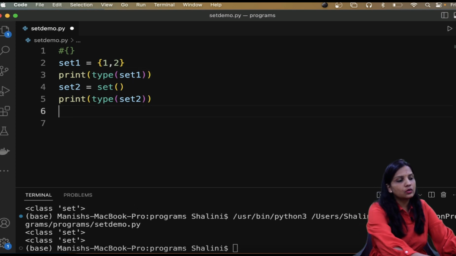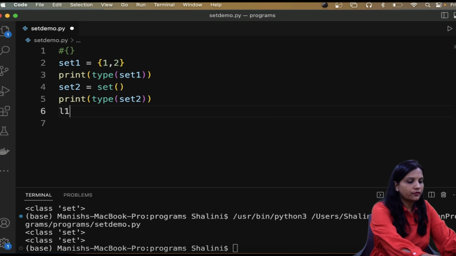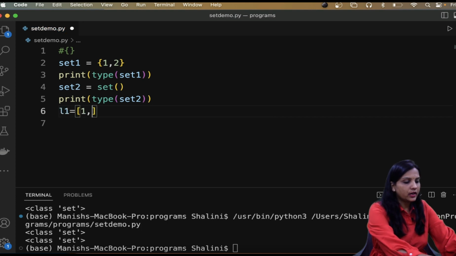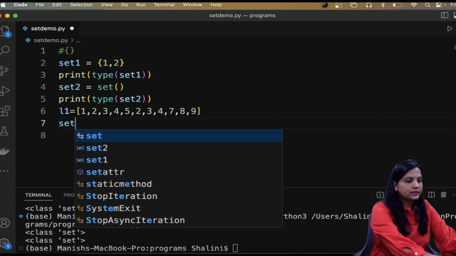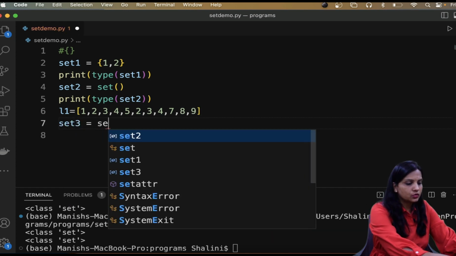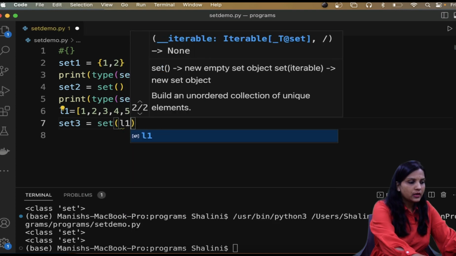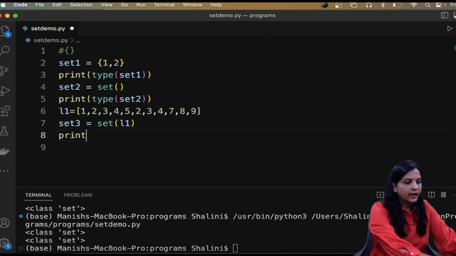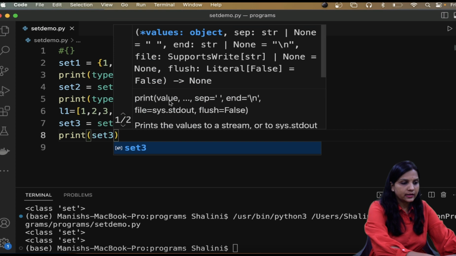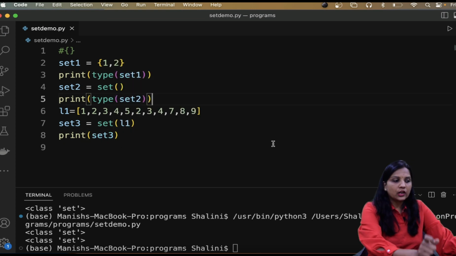I can also create a set from a list. If I have a list wherein I have values 1, 2, 3, 4, 5, 2, 3, 4, 7, 8, 9, and I say set3 is equal to set from the list L1, and print set3, how many values will set3 have?